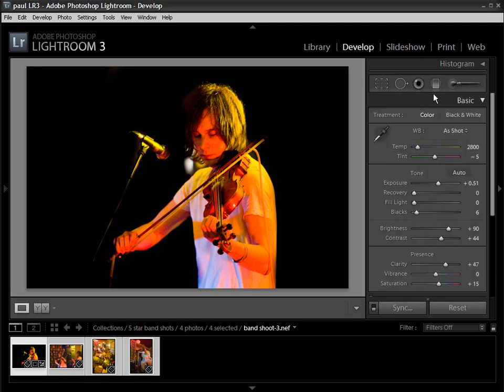There's 3 other localized adjustment tools up here. So we've got red eye reduction, we've got spot removal, that's just for cleaning up any dust or scratch marks, and you can turn off the crop overlay.